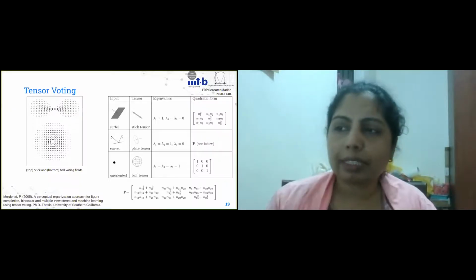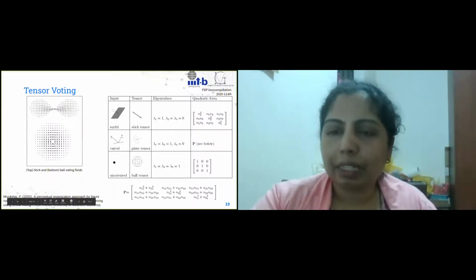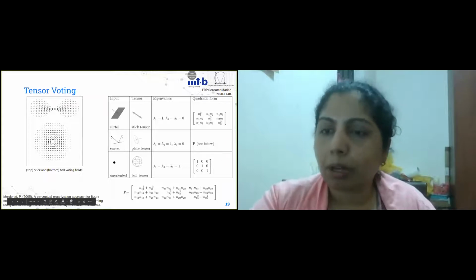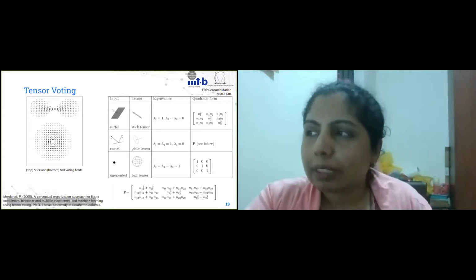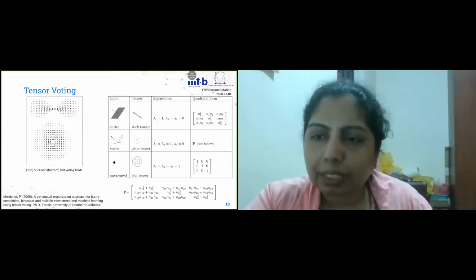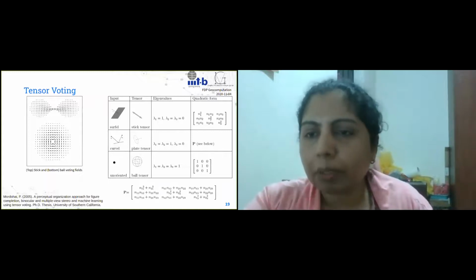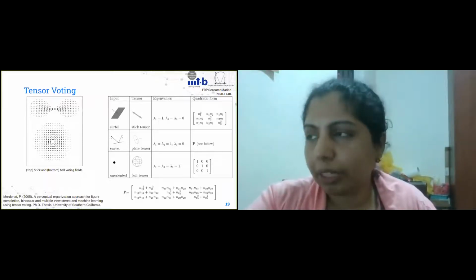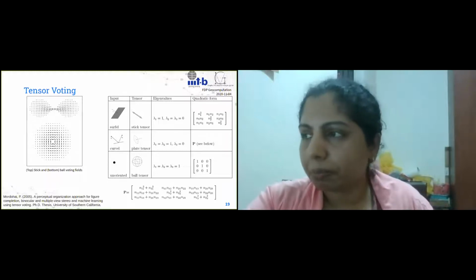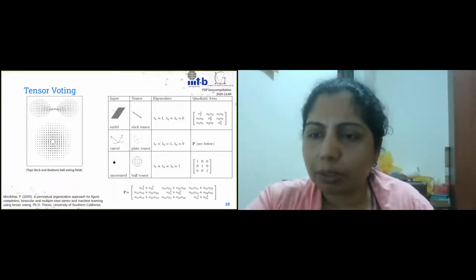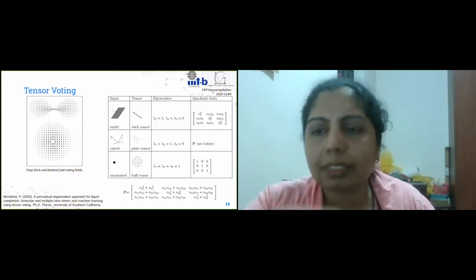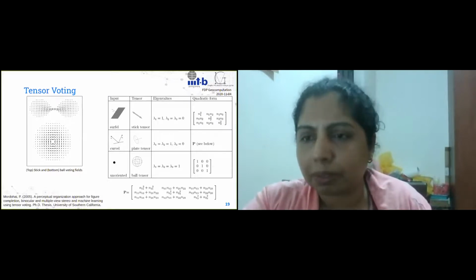Now, when we go to tensor voting, we see a similar kind of concept there. What this is saying is that each vote that each neighbor is going to give is going to be a combination of these things called stick tensor, plate tensor, and ball tensor. We can disregard all of this for now, but you can get the drift. This is behaving like the geometric features themselves.